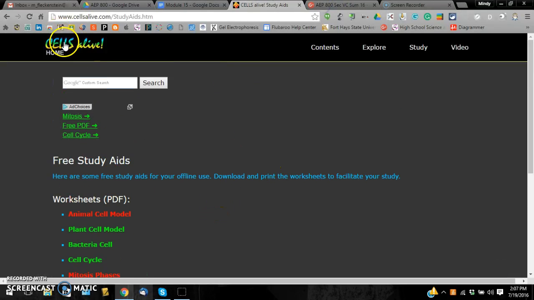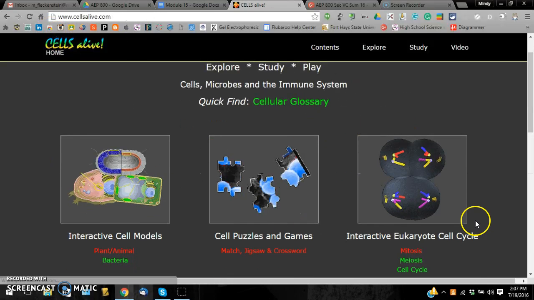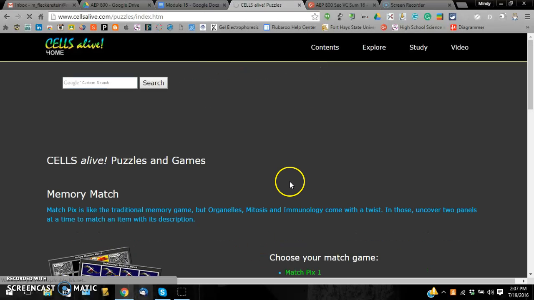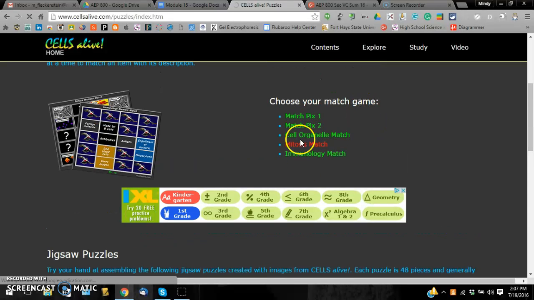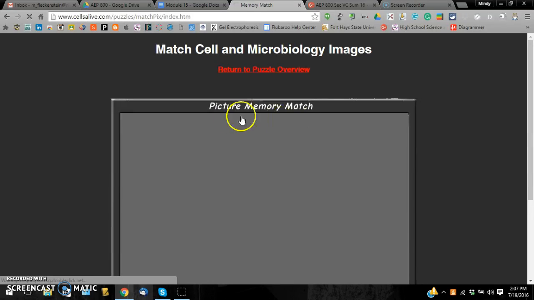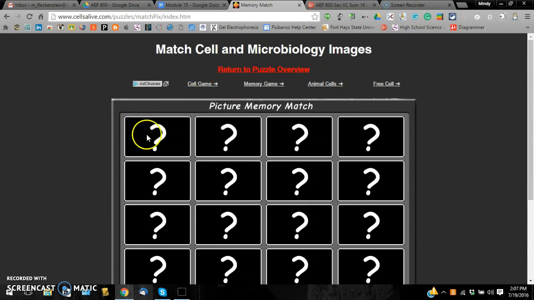To go back to the beginning, you just click Cells Alive Home, and it takes you back to the first page. There are puzzles and games. There are jigsaw puzzles. You can choose which game you want to play. There's a matching game, just a memory game in which students can click and have to find the same structure. And that's just an example there.